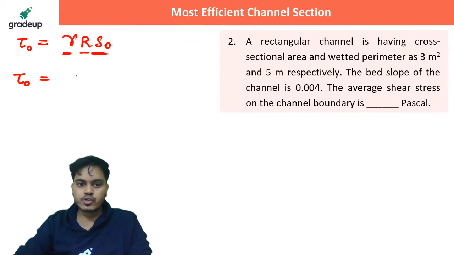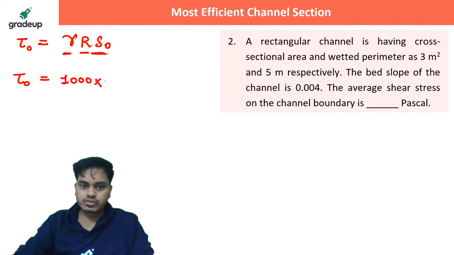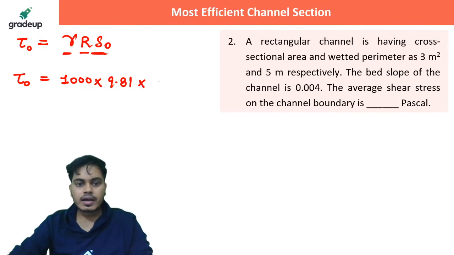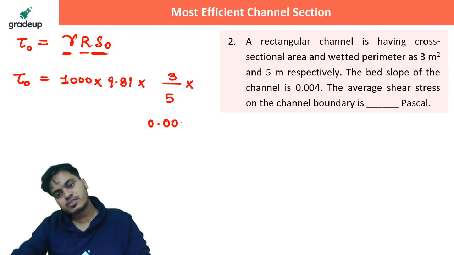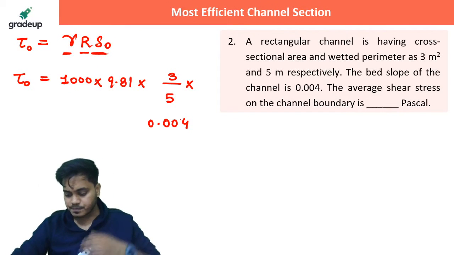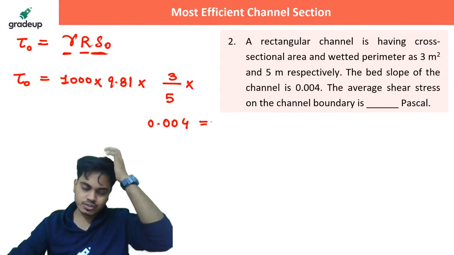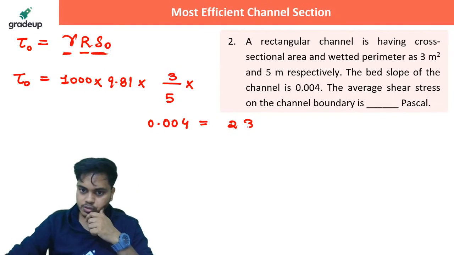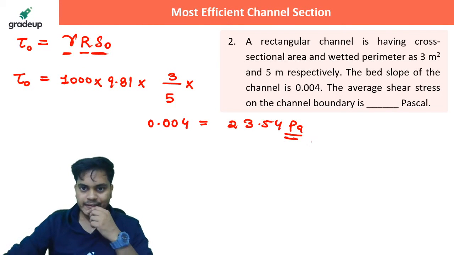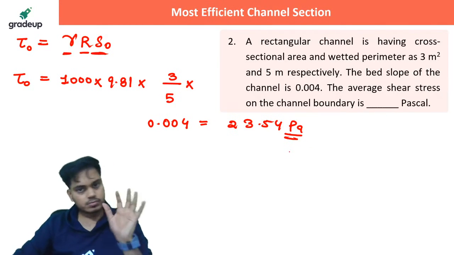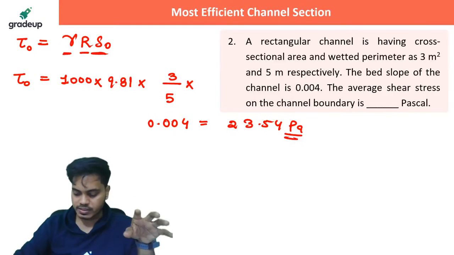So the tau naught value would be gamma, rho g. We have water, so density of water is 1000 here. g is 9.81. R is wetted area by wetted perimeter. So wetted area, is it given to us? Yes, it is, it's 3, and wetted perimeter is 5, into S naught 0.004. How much? It was a very easy question. It should be 23.54 Pascal. Are you getting the same answer? Everybody? So easy question, right? No problem, I suppose, in this, right?